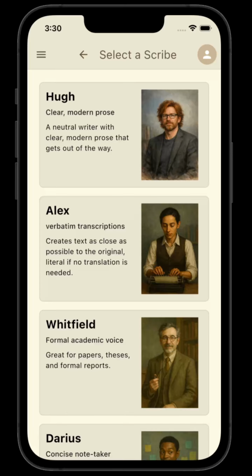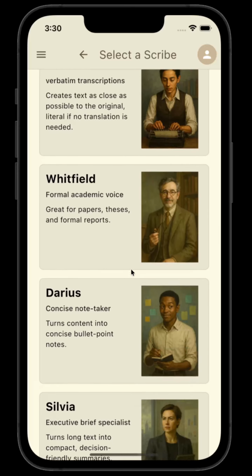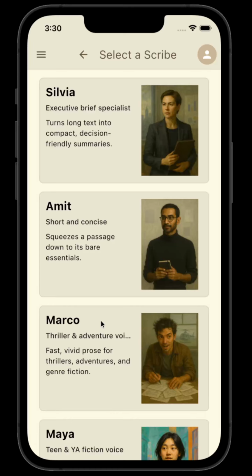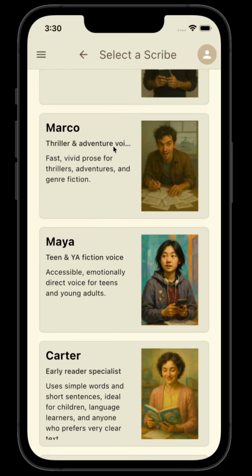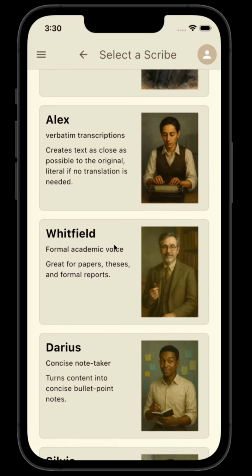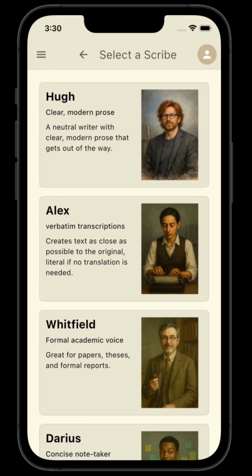For those who don't know, Tapestry is a new category of digital publication. It is the next step beyond e-readers and audiobooks and allows you to view and experience human published content in all sorts of different formats and basically the way you want to experience it. One of the key differences between what we do and what's come before is that Tapestry formally separates a title's content from its presentation.